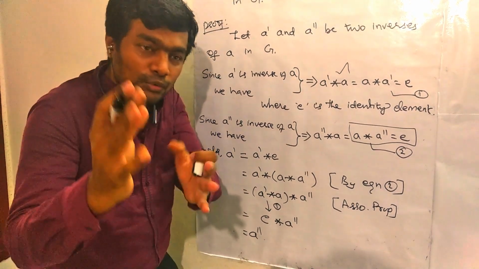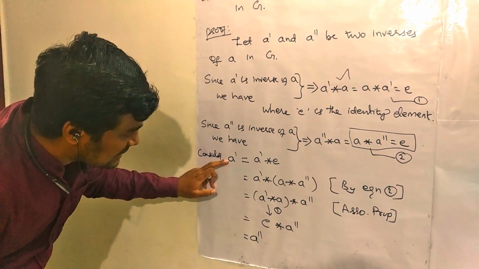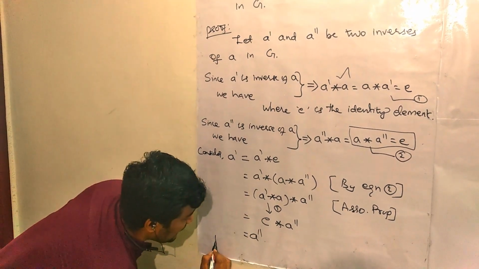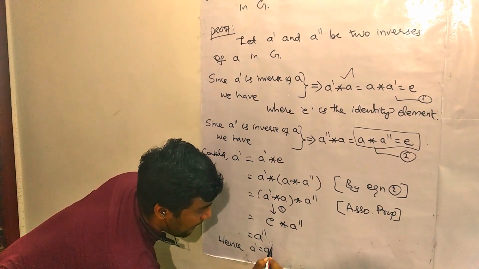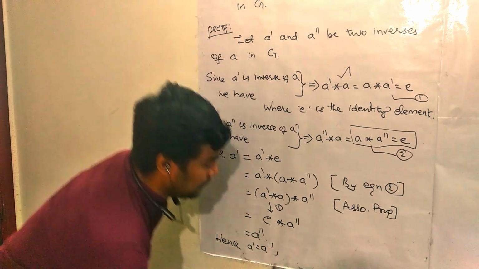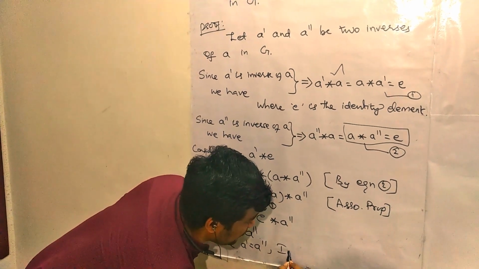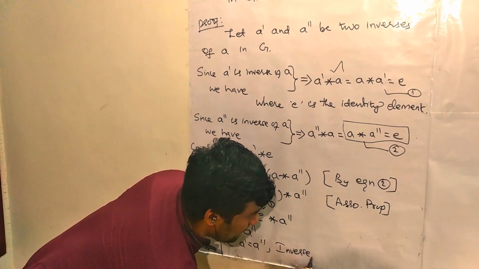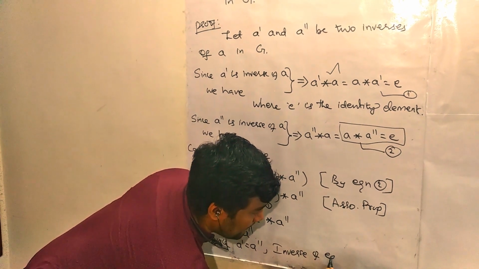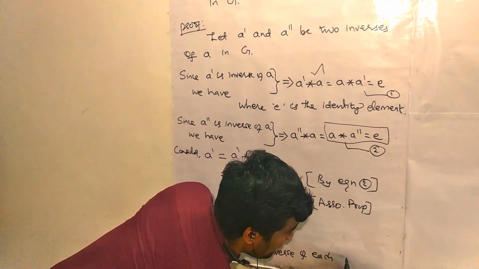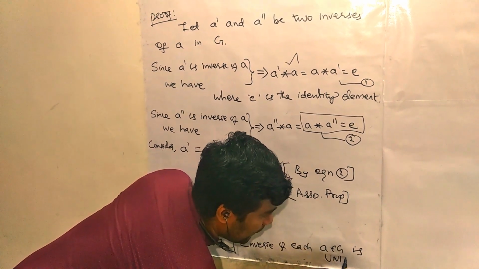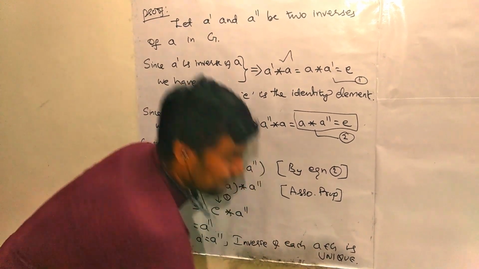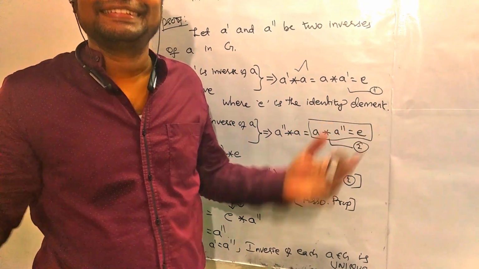Ultimately, I have proved that this a' is equal to a''. Hence, inverse is unique. Proved.